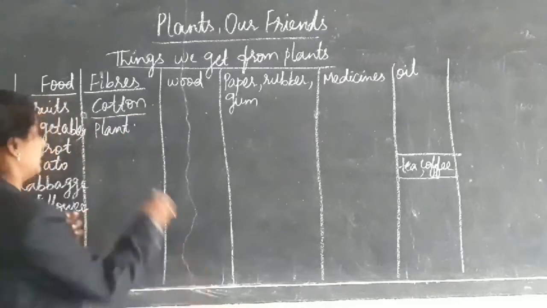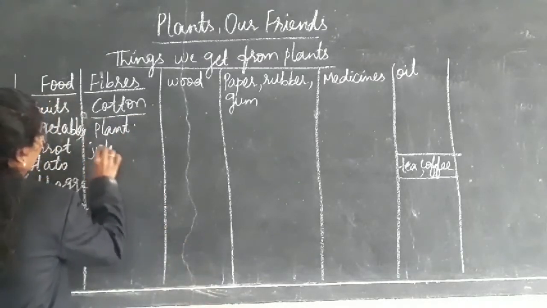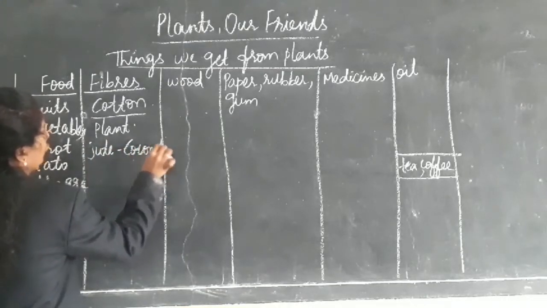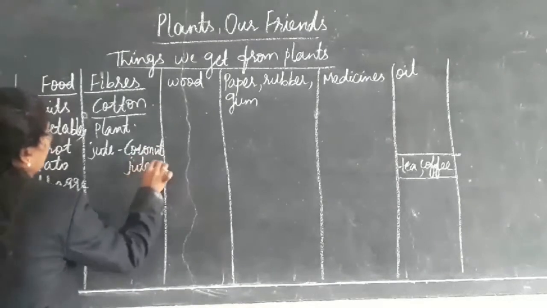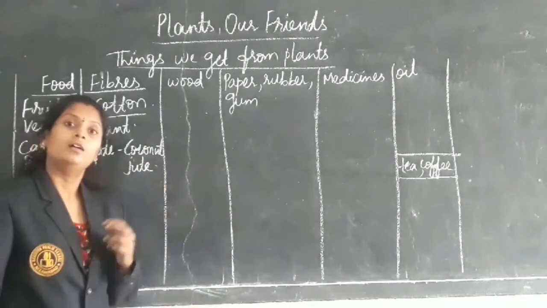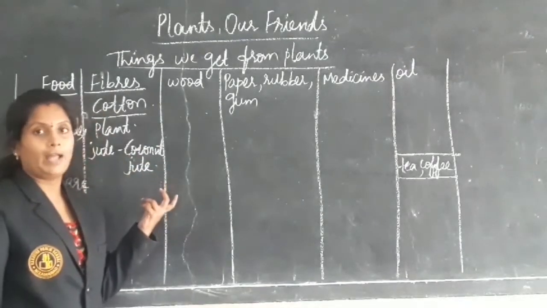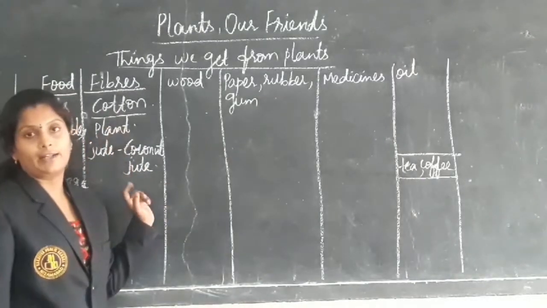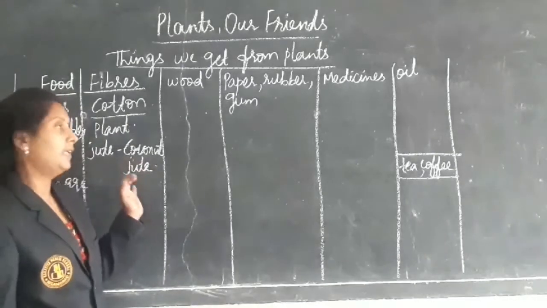Another one is jute. Jute we get from the jute plants, etc. Cotton and jute we get from plants only.